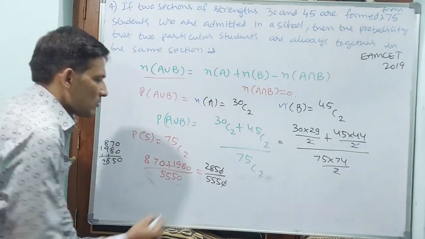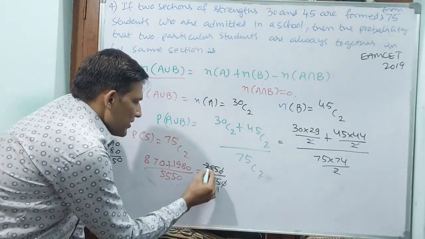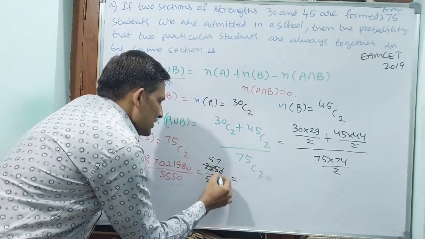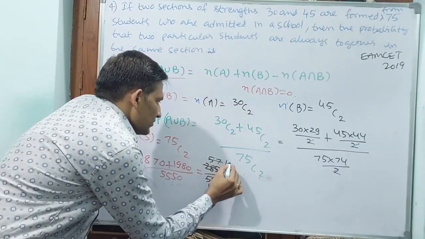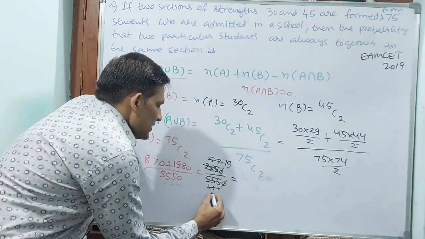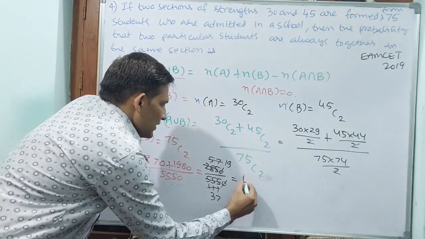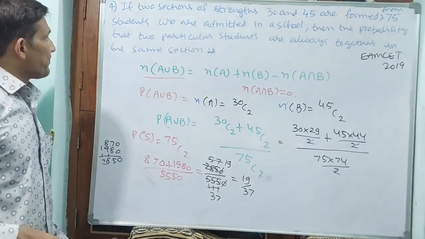The 0 and 0 you cancel out. Okay, see, 5 ones, 5 5s are 25, 5 7s are 35. Okay, see, 3 ones, 3 9s, 3 3s 9, 3 sevens. That means 19 by 37. 19 by 37 will be your probability.